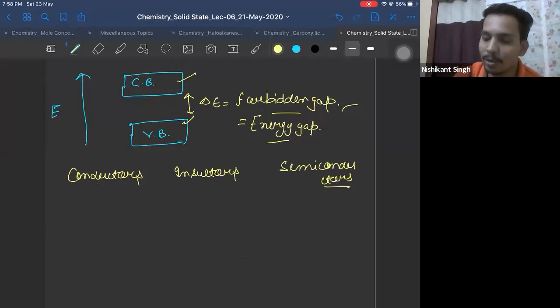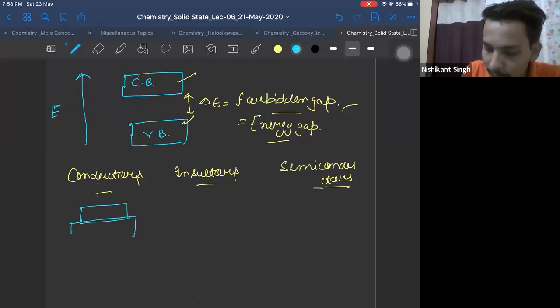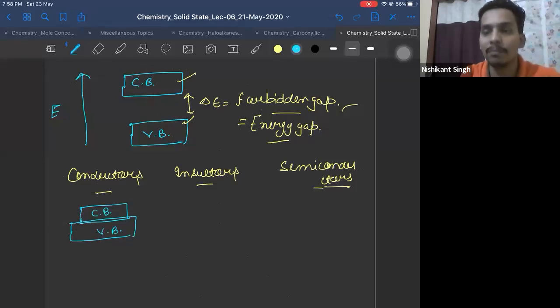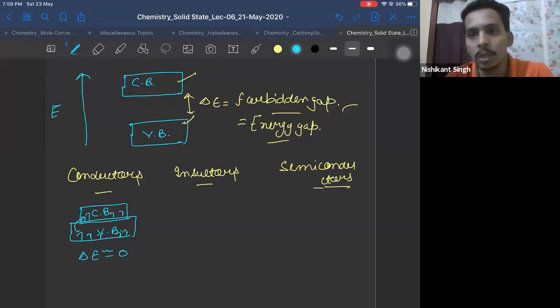Okay. So now you have conductors, insulators, and semiconductors. Conductors are the species where the conduction band and valence band overlap with each other. Delta E is approximately 0, such that the energy gap is so less that all the electrons from the filled valence band can easily jump to the empty conduction band and conduct electricity.